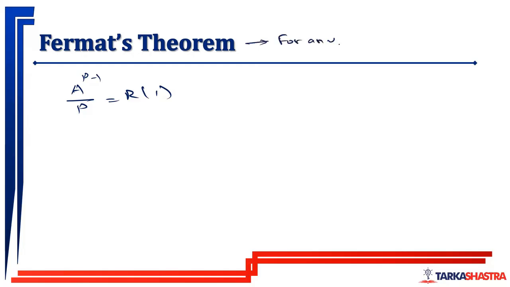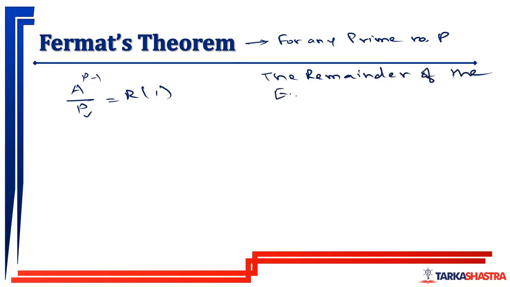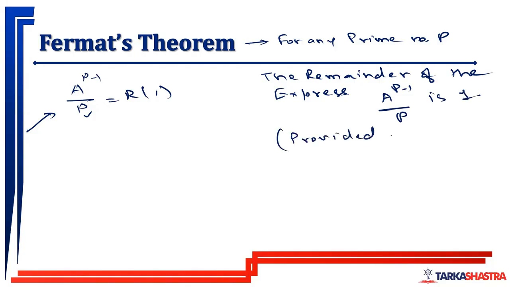For any prime number p, the remainder of the expression a to the power p minus 1, when divided by p, is 1, provided a is not a multiple of p. So this is what Fermat's theorem says.